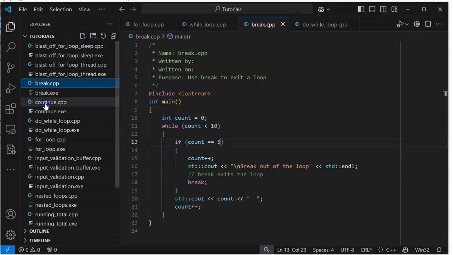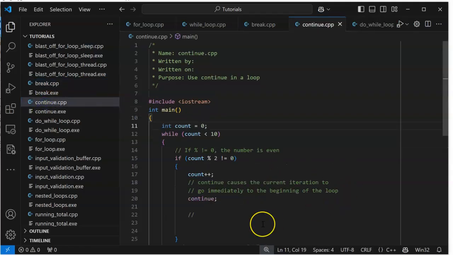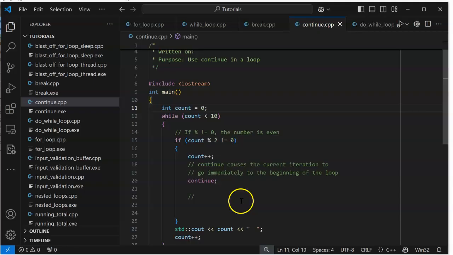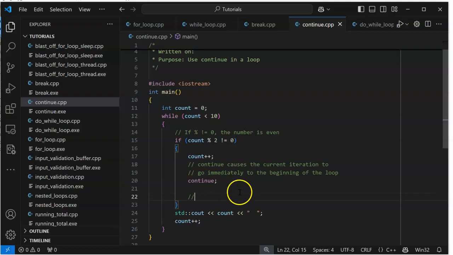Now continue is a horse of a different color. It's, interestingly enough, exactly different. For some reason I did not finish that, I'm guessing. Anyway. Oh, looks like I didn't print out my variable. Oh no, I did print out the variable. What I'm doing is I'm printing out every even number with this one.